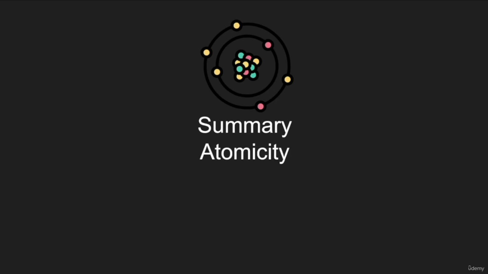So if you have a transaction with 100 queries, all these 100 queries should succeed. If any of these 100 queries fail, all the 100, or anything that is successful in the query, should be rolled back. And not only that, but even in the case of a crash in the database, so that's not an actual explicit failure by the user, that should also roll back the changes.